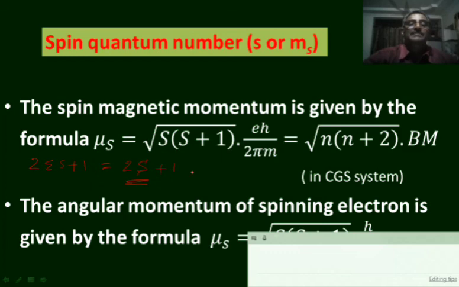The principal quantum number denotes the size of the orbital or the main energy level in which the electron is present. The azimuthal quantum number denotes the subenergy level or orbital in which the electron lies.